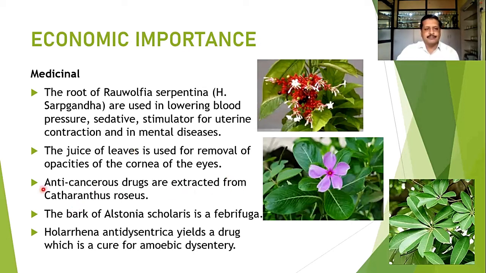Anti-cancerous drugs are extracted from the Catharanthus roseus. This is known to everyone: in the Sadafuli plant, there is one alkaloid that is used as an anti-cancerous drug. The bark of Alstonia scholaris is a febrifuge, and it can be used for the poisoning of the fishes.